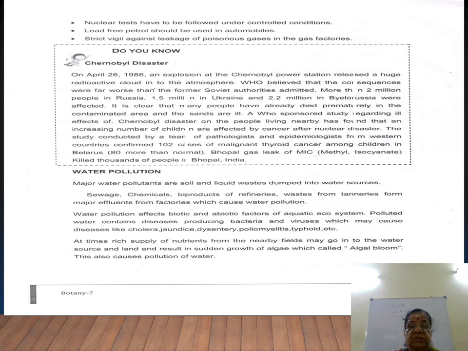So water pollution affects biotic and abiotic factors of aquatic ecosystem. And polluted water contains disease producing bacteria and viruses which may cause diseases like cholera, jaundice, dysentery, polio and typhoid.